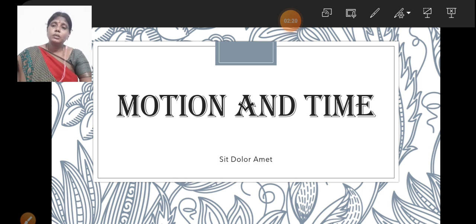We can observe the train moves on the track, the buses, cars, autos move on the road. The buildings and trees are not in motion position. Only buses and trains and some vehicles move. Their position changes with respect to their surroundings. That is called motion in position, these objects.